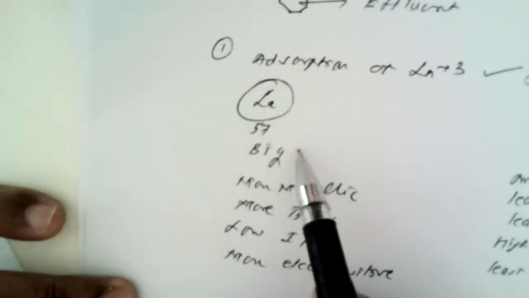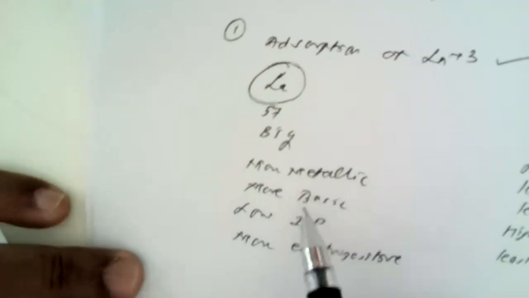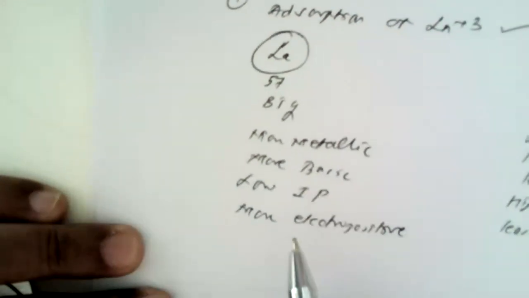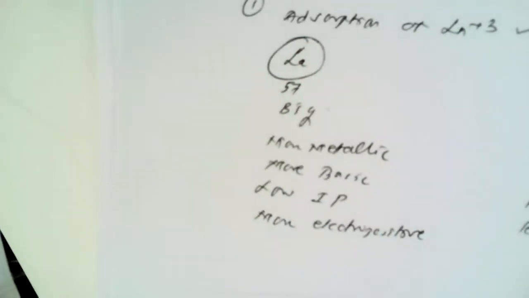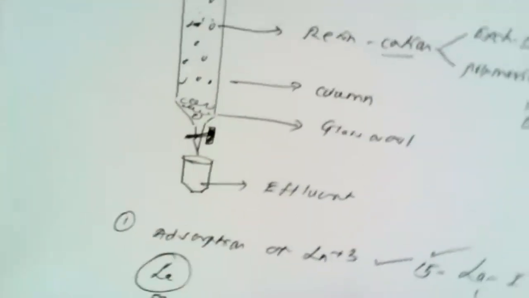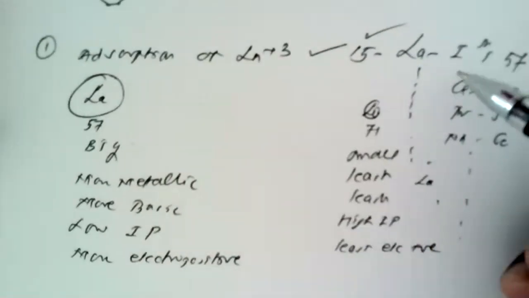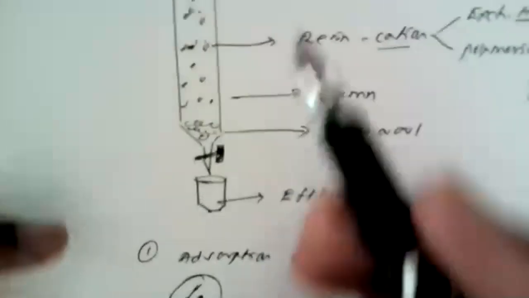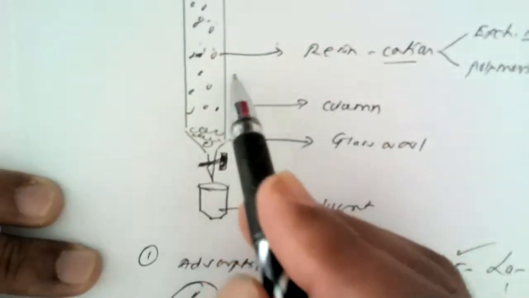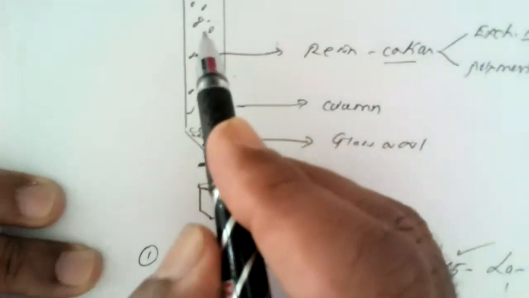So first of all, the ion which is big in size, more metallic, more basic, having low ionization potential and more electropositive, that ion has a chance to get adsorbed on the resin bed first, followed by other members in the increasing order of their atomic number. So lutetium is adsorbed on this resin bed at last.